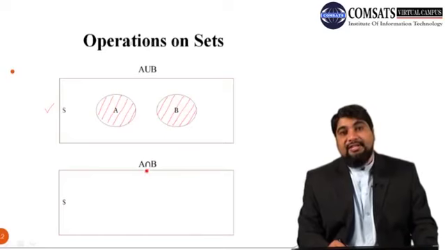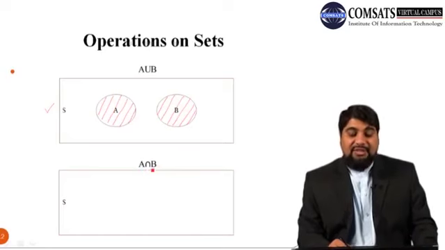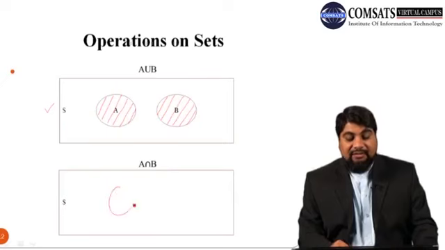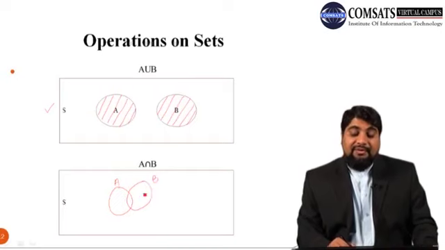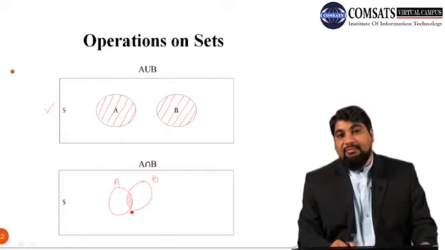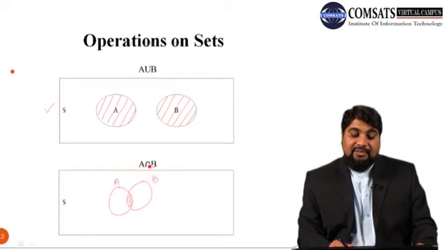But if we are interested in calculating A intersection B, suppose we have here set A and here is another set B. You can see that this middle portion is common in both A and B. This cap sign, the reverse U, is called intersection. So intersection means the common region in A and B.